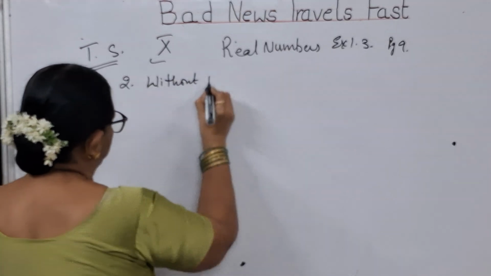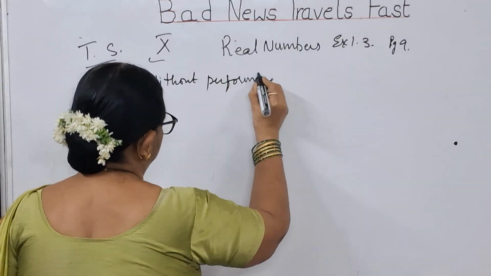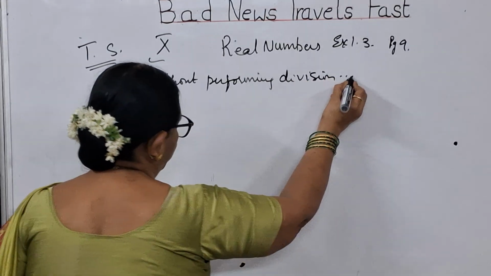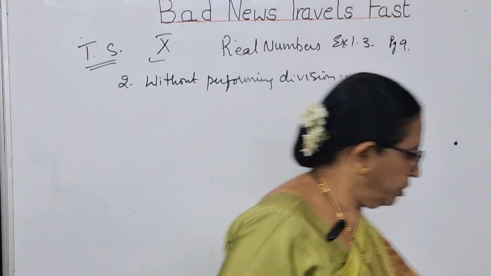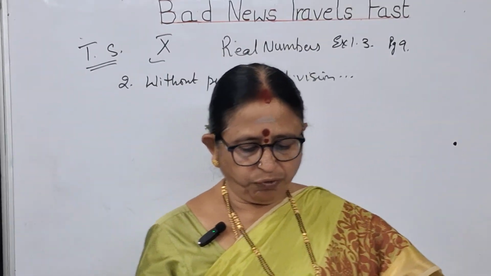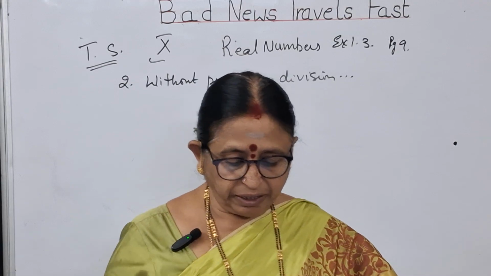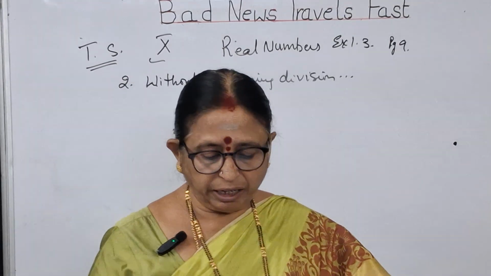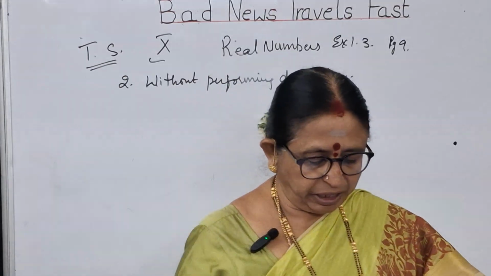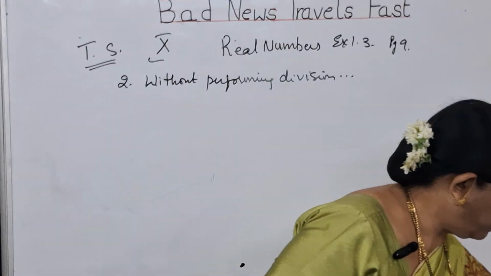They are asking you not to perform the division. And what is the question you see? Without performing division, state whether the following rational numbers will have a terminating decimal form or non-terminating repeating decimal form. Whether it is terminating or non-terminating without performing actual division.